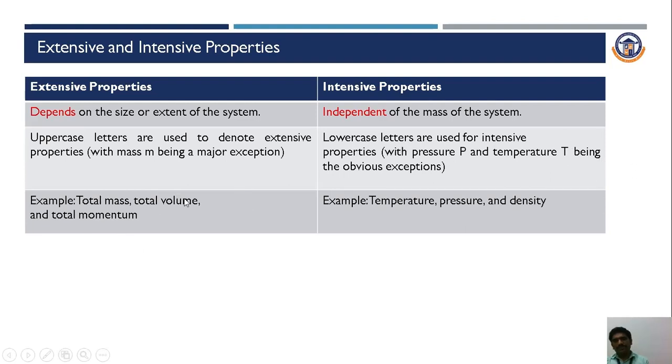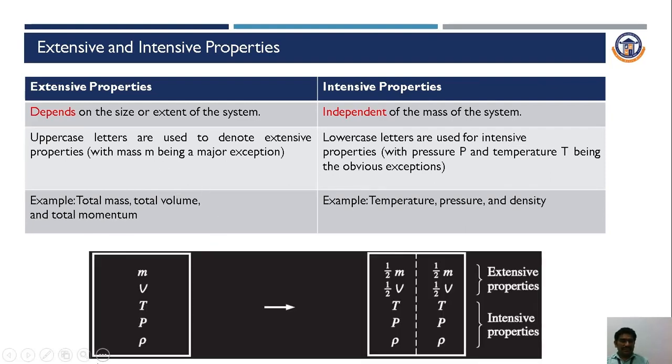Then some examples for extensive properties: mass, volume and momentum. These are the major examples for extensive property, because they depend on mass and the value gets changed. So these are the extensive properties. Temperature, pressure and density do not depend on mass, so these properties we generally call intensive properties. We can easily understand these properties using a simple example. Let us consider a system having a certain mass, volume, temperature, pressure and density.